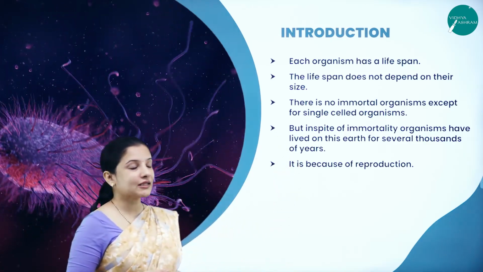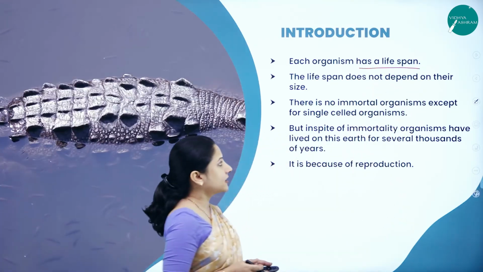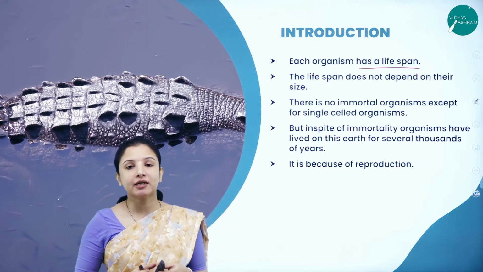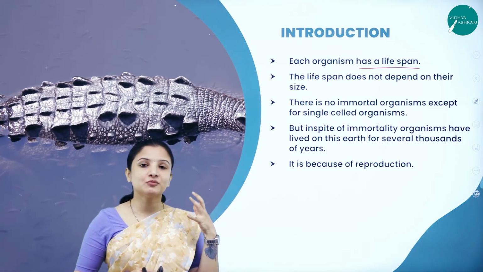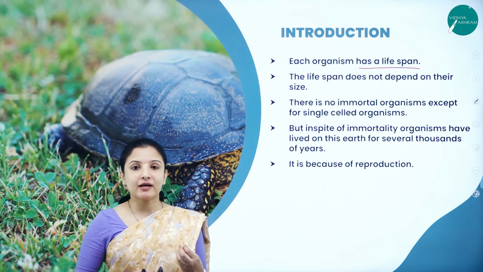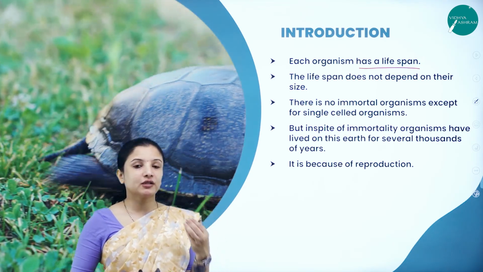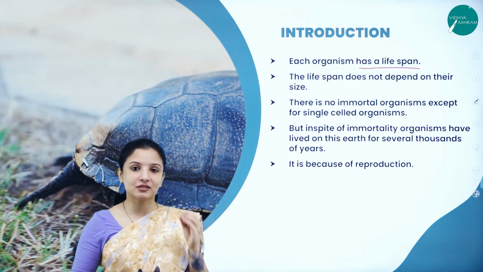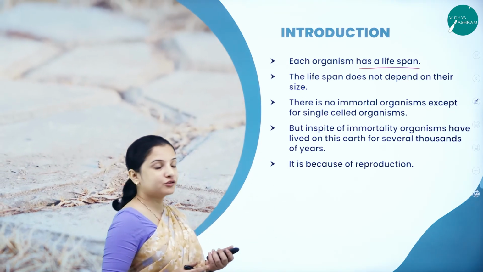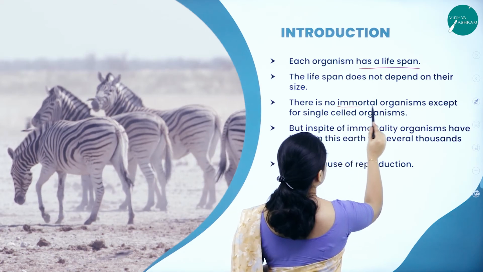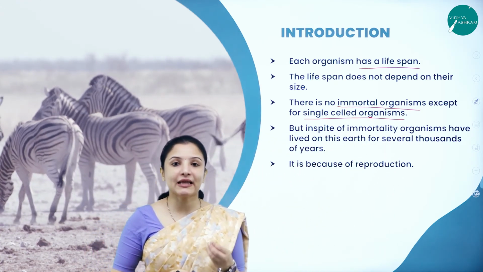We all know that each organism has a certain lifespan, and the lifespan doesn't depend on their size. That is true, right? Because some organisms might be very huge, but their lifespan can be only for a minimum period. Therefore, the size of an organism doesn't determine its lifespan. And also there is no immortal organism except for some single-celled organisms. Immortal means they will never die.